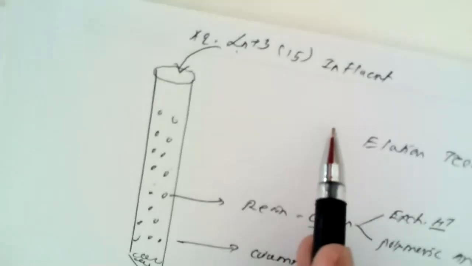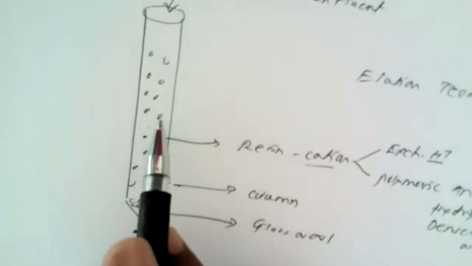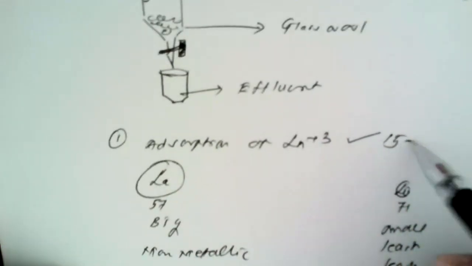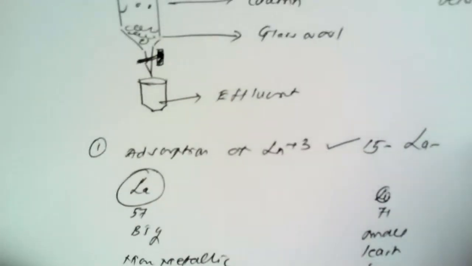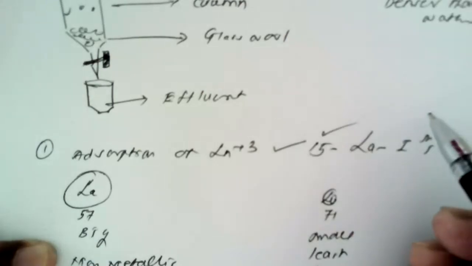Now here, when we pour the aqueous solution of tripositive lanthanide ions on the resin bed, first of all adsorption takes place. So amongst all the 15 members, first of all lanthanum gets adsorbed. So there is a choice amongst these 15 members.